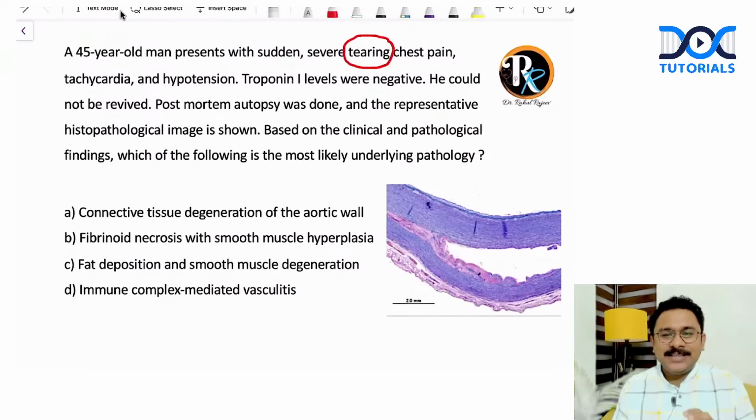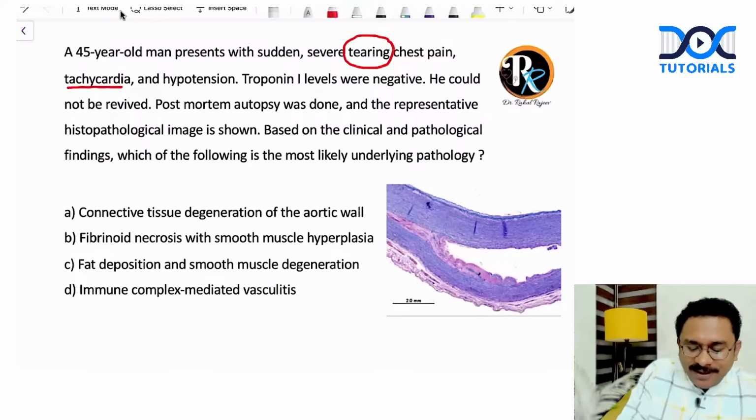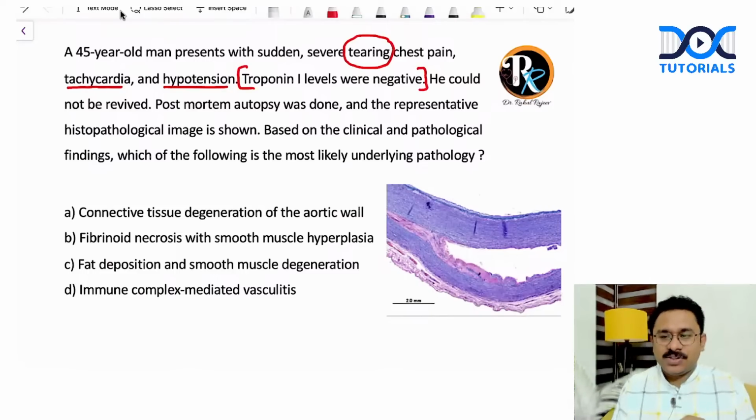So when a patient presents with a tearing type of chest pain, look, patients with myocardial infarction can also present with the central chest pain, sometimes even of tearing nature. But look at this question carefully. The patient is having tachycardia, hypotension, but the troponin levels are negative. So if it was a myocardial infarction, you would expect that the cardiac biomarkers are positive, especially for such a severe type of presentation.